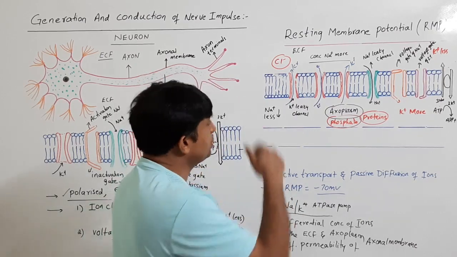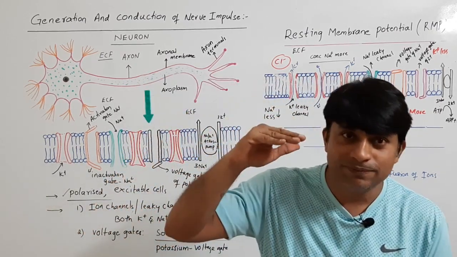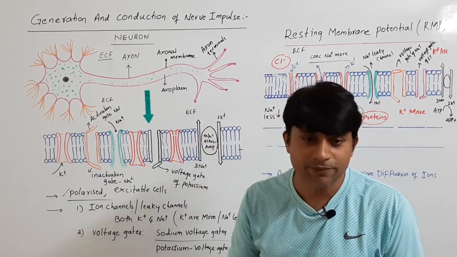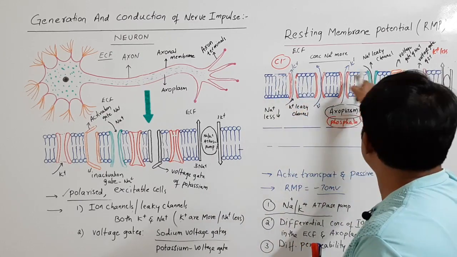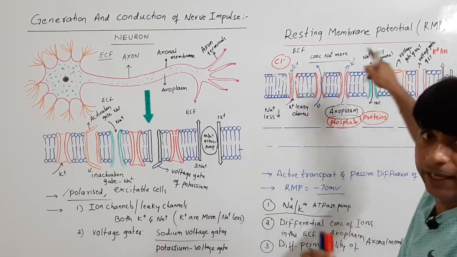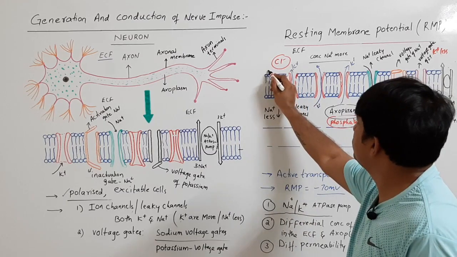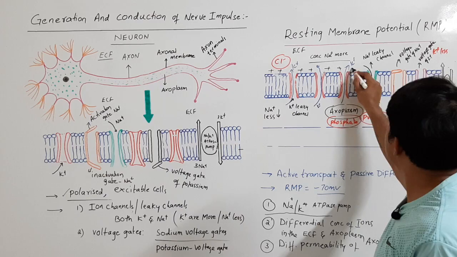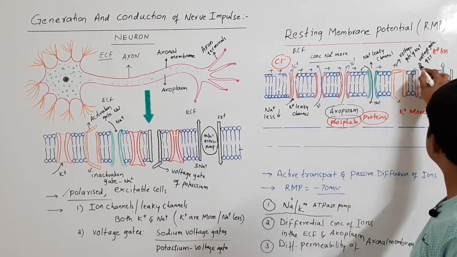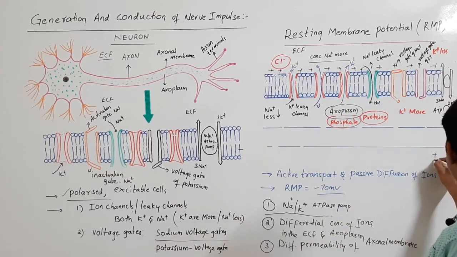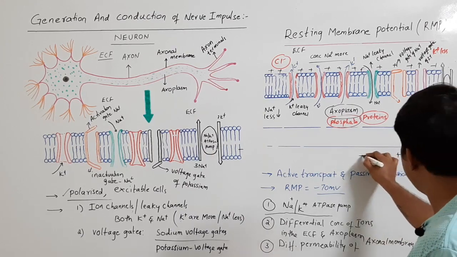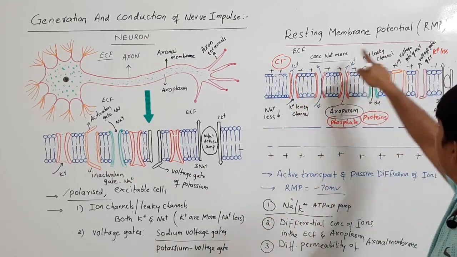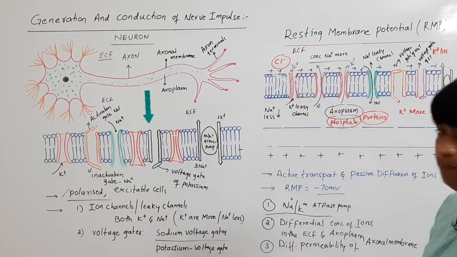Because of the rapid outflux of potassium and slow influx of sodium, outside the axonal membrane, in the ECF, it develops positive charge. It is positively charged because of the rapid outflux of potassium.